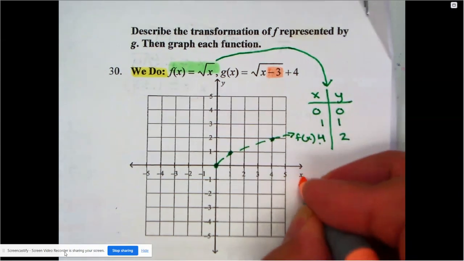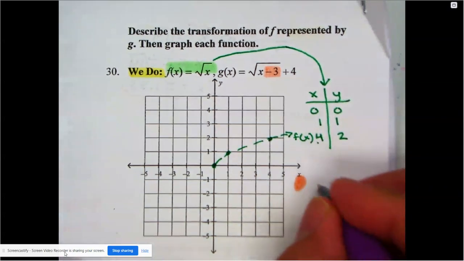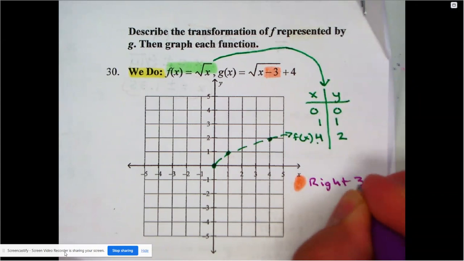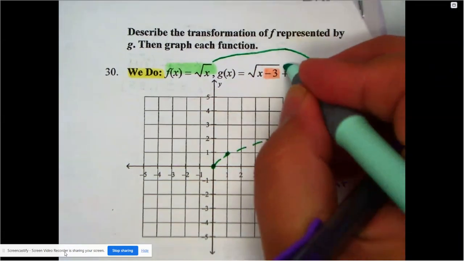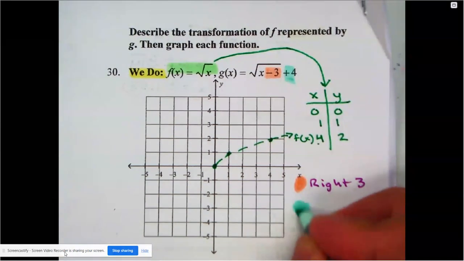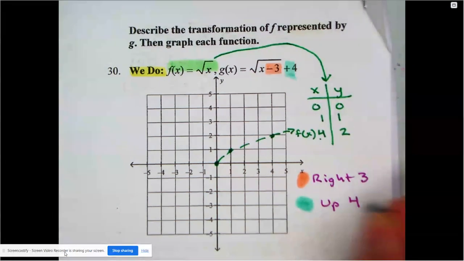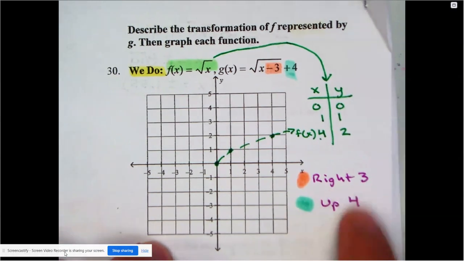So don't forget, if it's a -3 on the inside, well, then that just means I'm going to go to the right 3 spaces. And of course, I also see a +4 on the outside, but a +4 on the outside would mean that I'm going to move up 4 spaces. All right, so we're actually ready to draw this thing already. I'm going to move everybody right 3 and up 4.